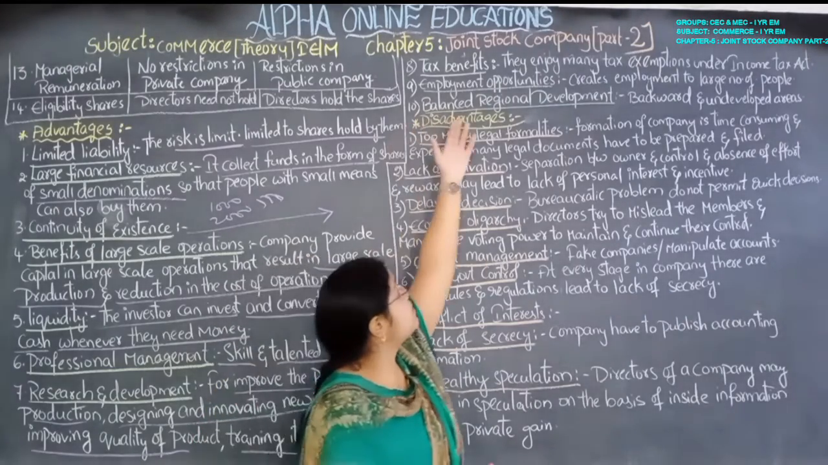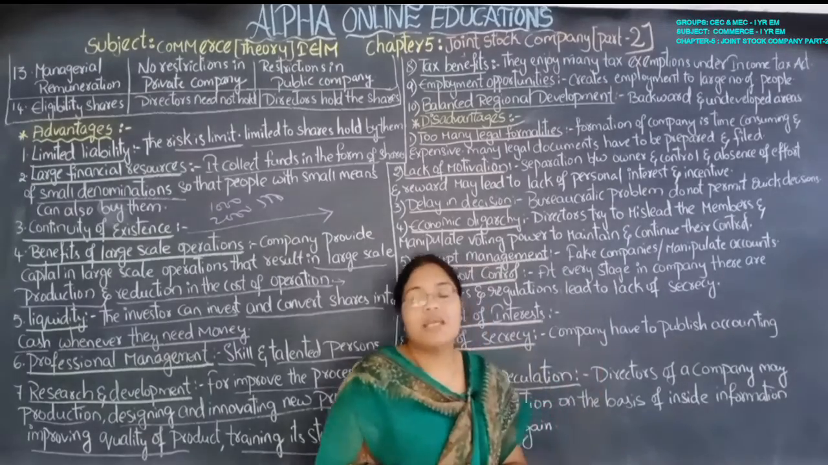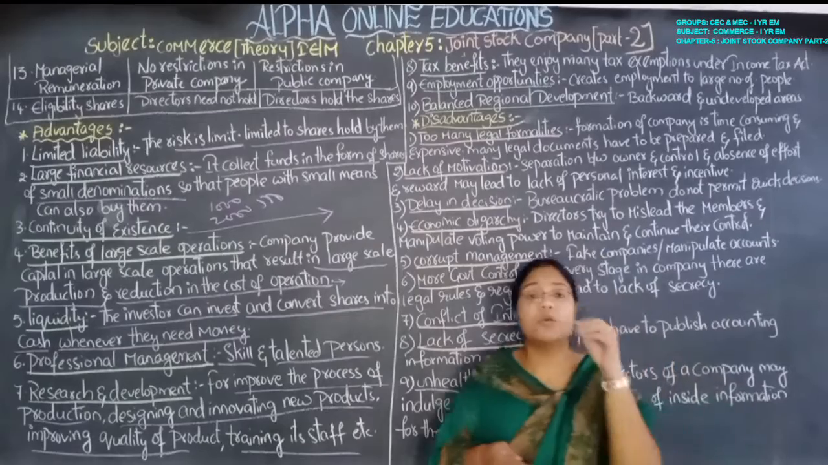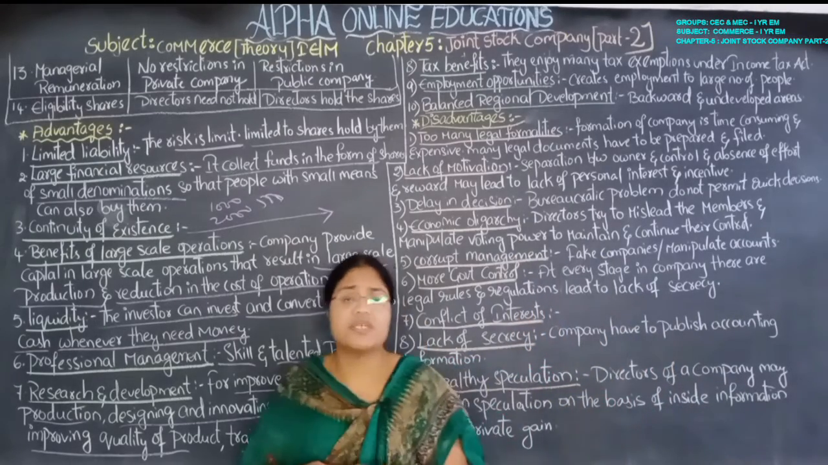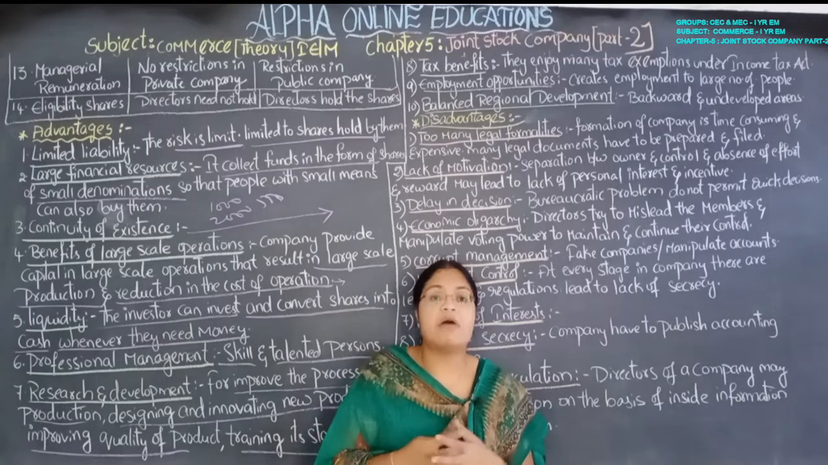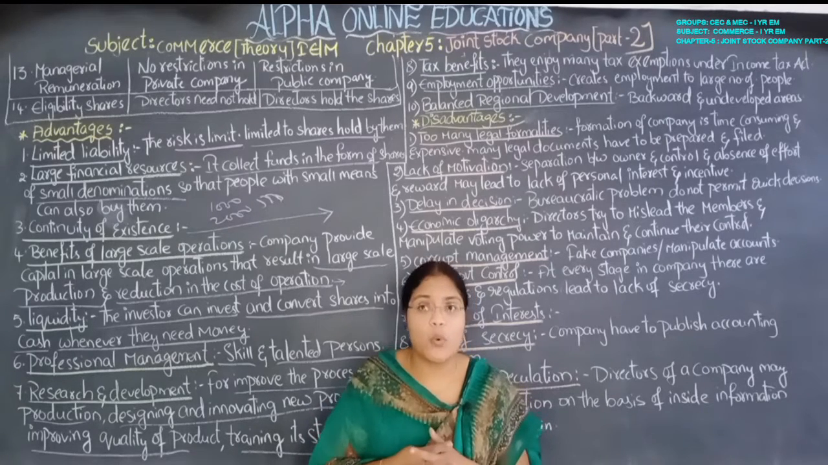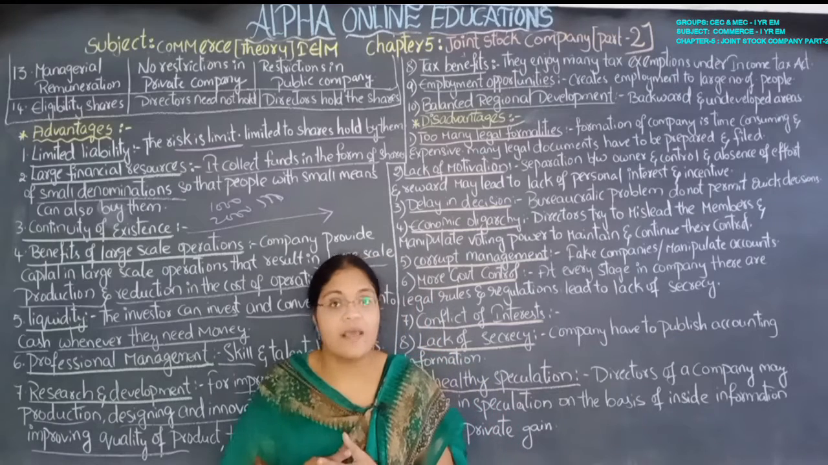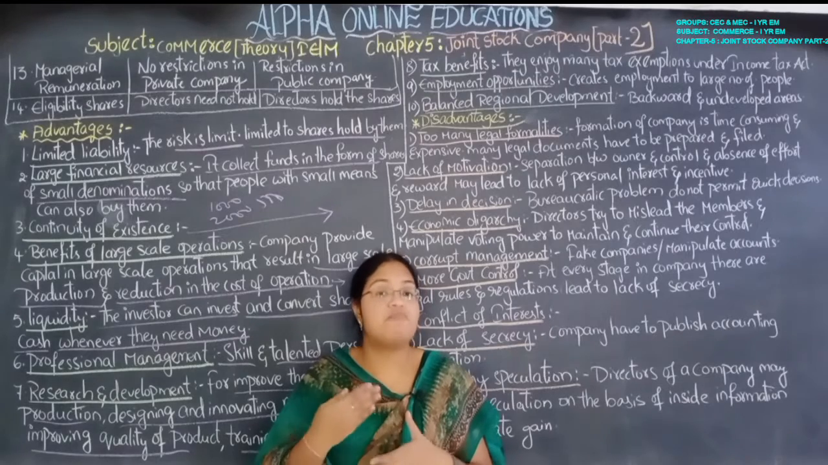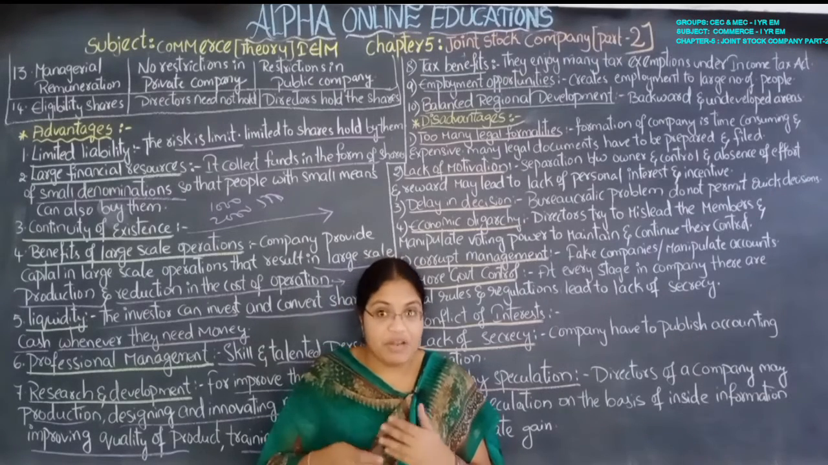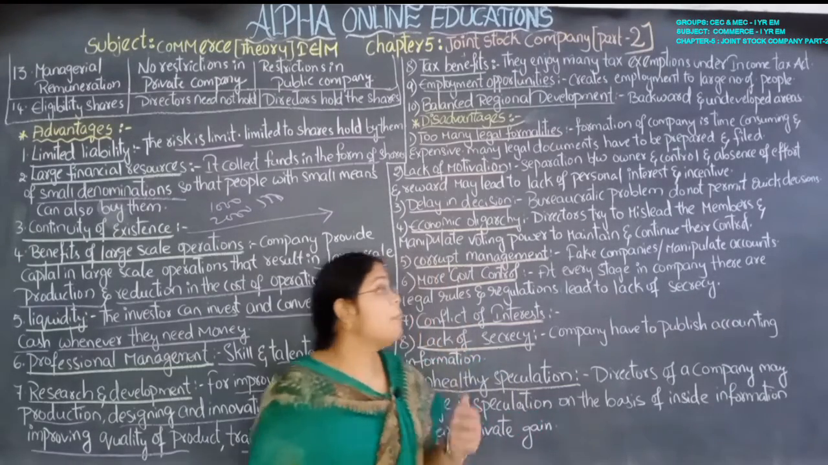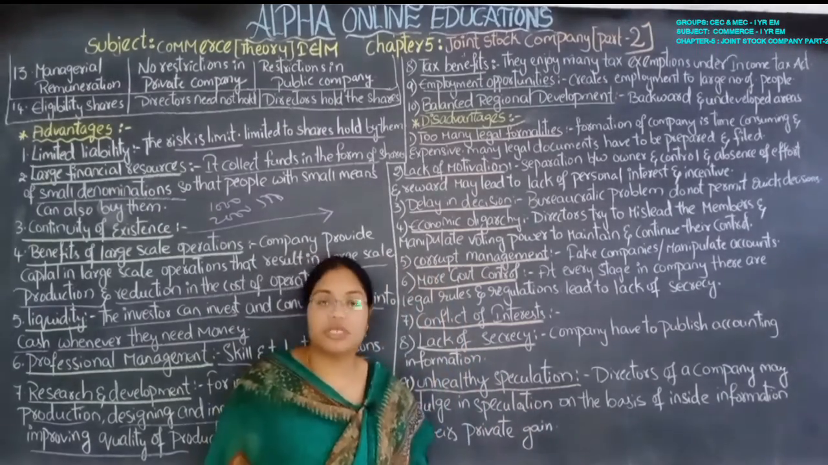Next, balanced regional development. Starting companies in backward and underdeveloped areas, meaning rural areas and villages, will be helpful for the people to know about certain goods and what the company is selling. There will be certain awareness regarding that, and it will help for the development of the country and the standard of living of the people. So these are all the advantages of a joint stock company.